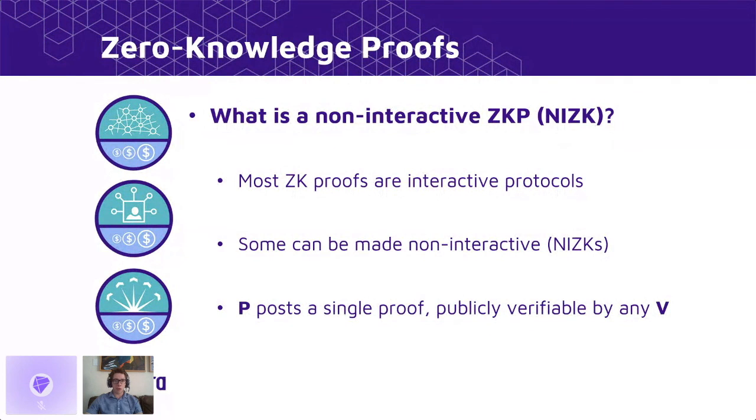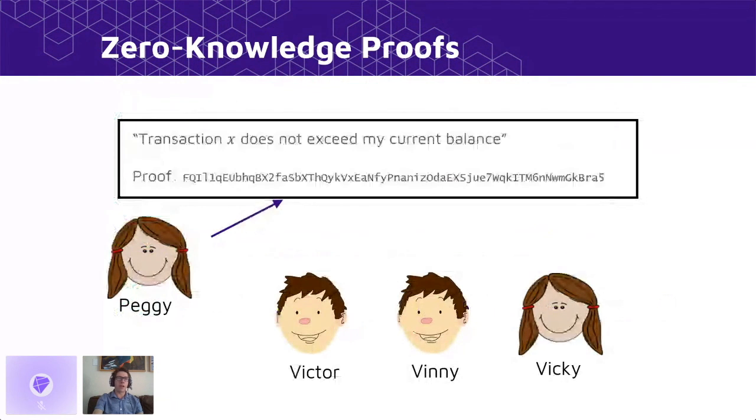But the end result, what you get out of this, is a single proof that the prover can post anywhere. And this proof is publicly verifiable by any verifier. So just to visualize this, instead of an interactive proof between Peggy and Victor, Peggy would perform the entire computation on her own and publish her proof of the statement to whatever place she wants to post it.